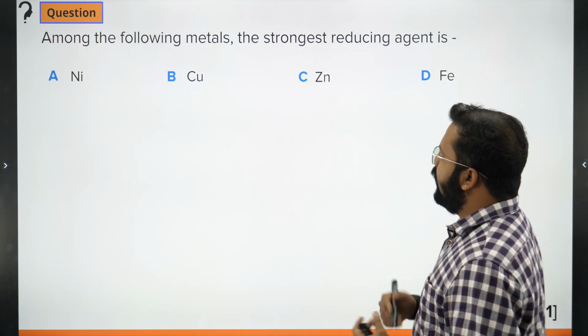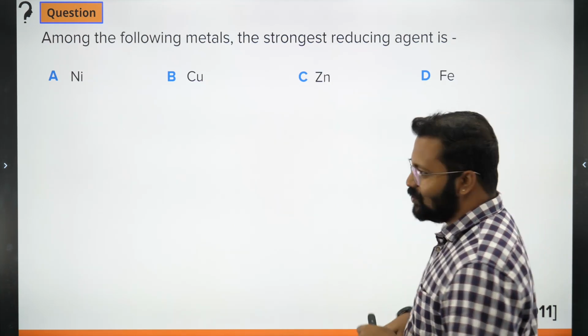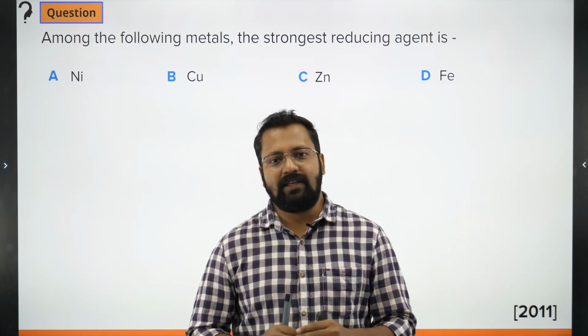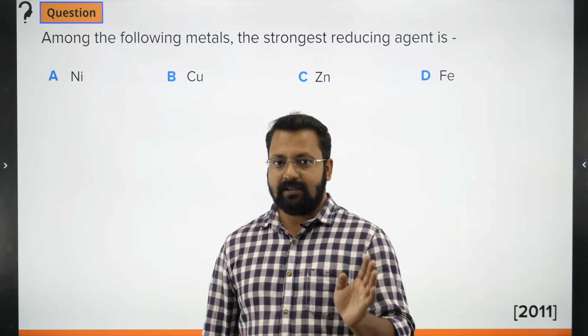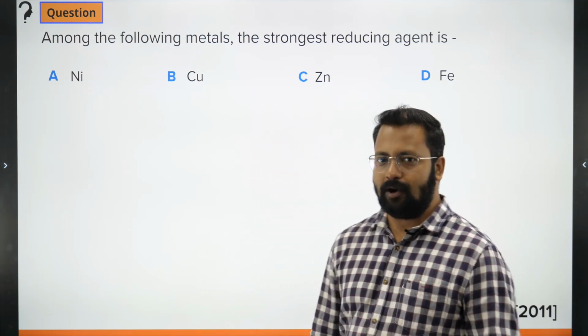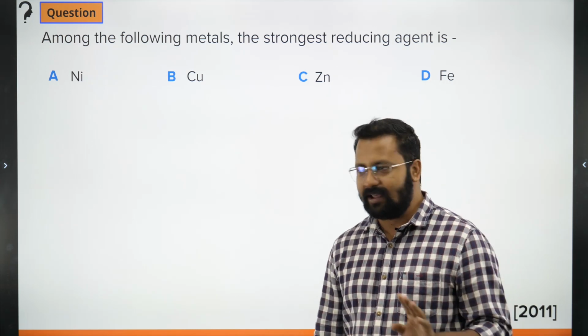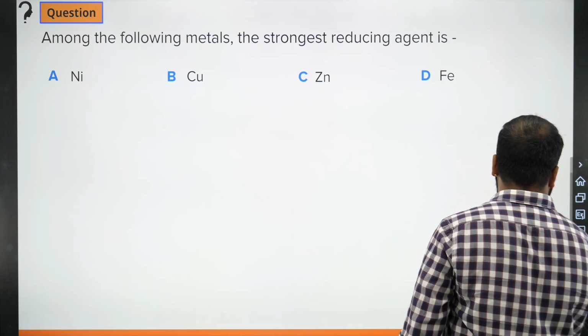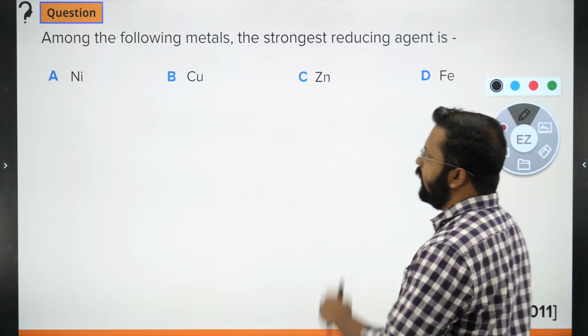Next question is this: among the following metals, the strongest reducing agent is? This question is very simple. If you look at these metals, one metal lies below hydrogen in the activity series, and you know that because we have already done the session on electrochemistry. The arrangement of the other elements will be like this. Which element lies below hydrogen in the activity series?